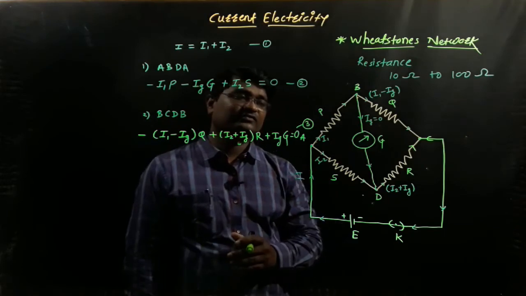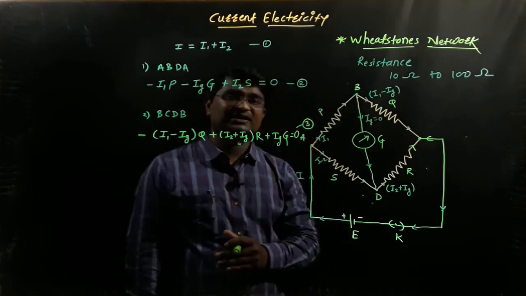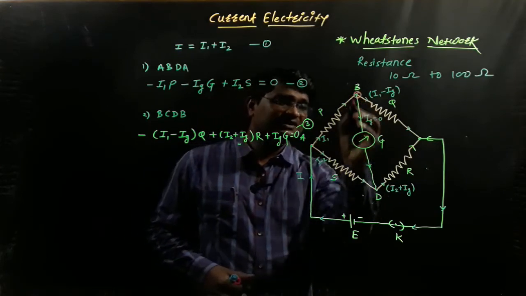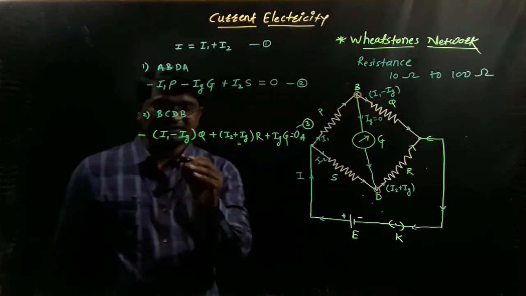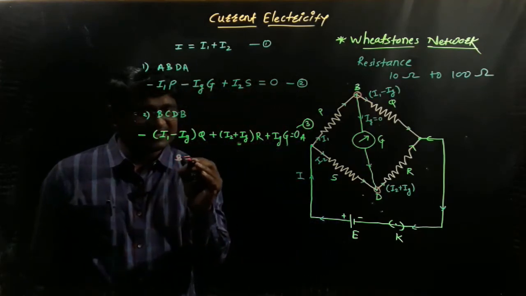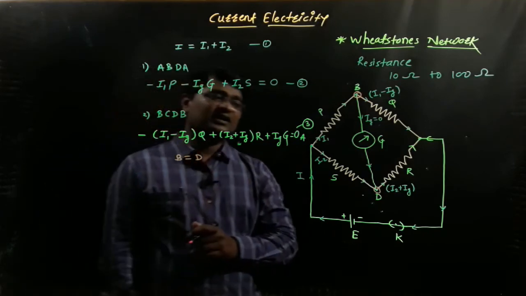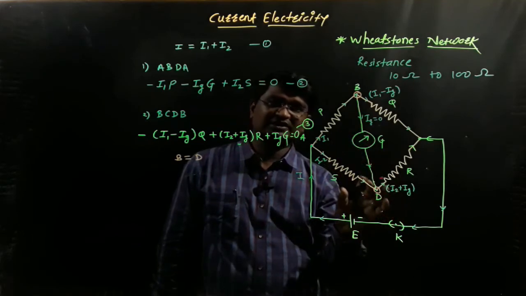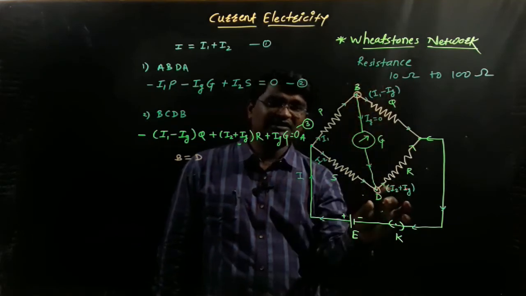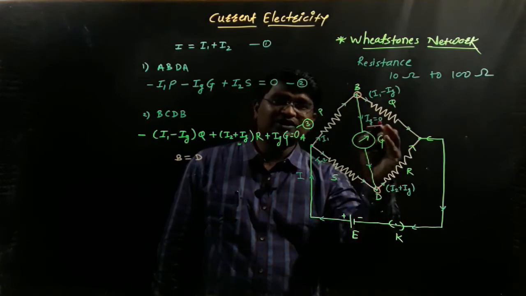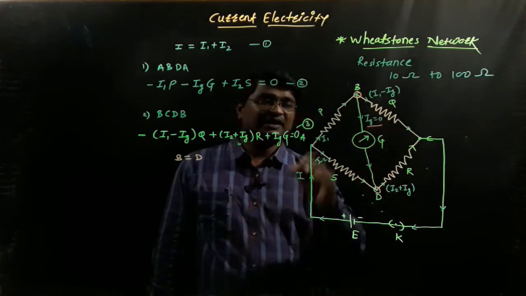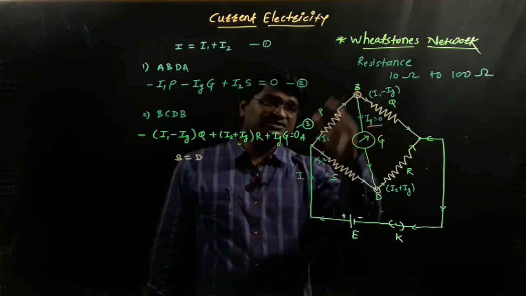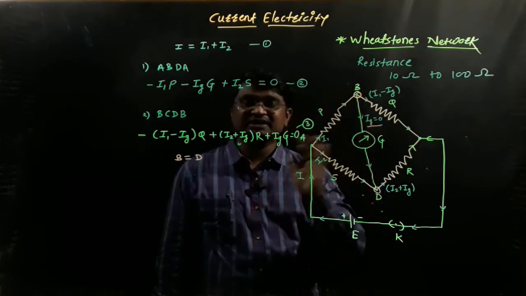But after that, a special case can occur in the given circuit. The total potential at the point B is exactly similar to the total potential at the point D. So the potential at the point B is exactly similar to the potential at the point D. What happens when the potential at points B and D is exactly similar? It is very important to understand that it means there is no electric current passing through the galvanometer. And if no electric current passes through the galvanometer, it means the galvanometer does not show any deflection. This condition of the network is the balancing condition of the network.